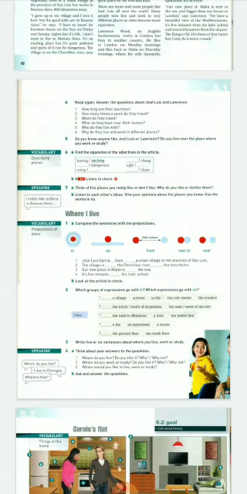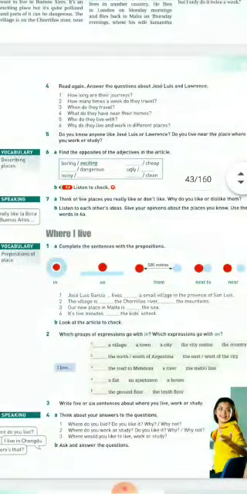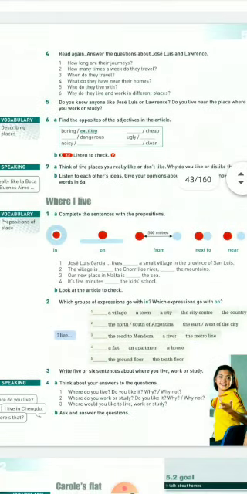In that case, look at the structure. You say, who do they live with? Remember that the with at the end tells you that in the answer you have to say they live with, and then you say the person. Why do they live and work in different places? In that case, you just explain the reasons.